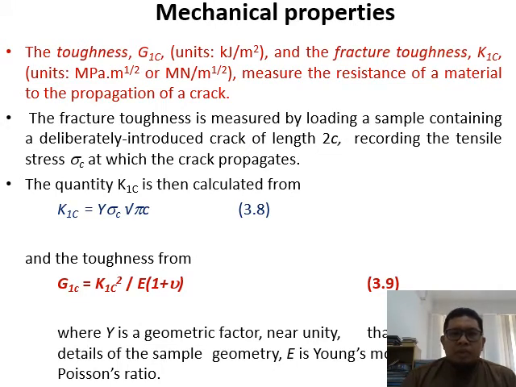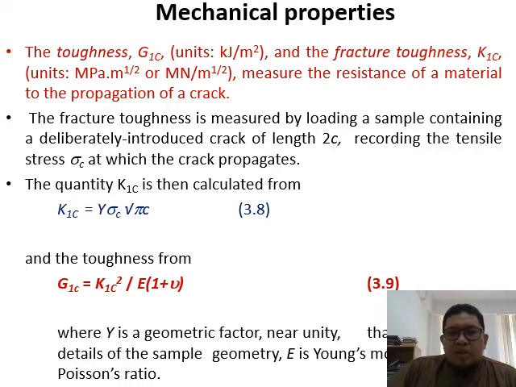Here you have the relationship between toughness and fracture toughness. Toughness, which is the G1C, not the shear modulus G, has units of kilojoule per meter square, and then the fracture toughness K1C, with the unit as shown in here, measures the resistance of a material to the propagation of a crack. The fracture toughness is measured by loading a sample containing a deliberately introduced crack of length 2C to the tensile strength sigma C at which the crack propagates.